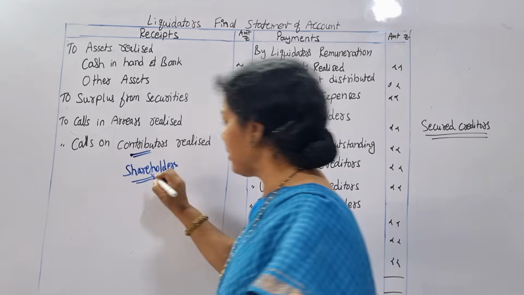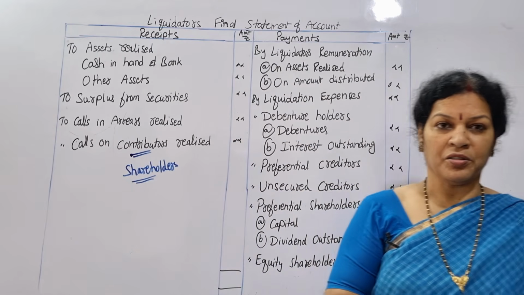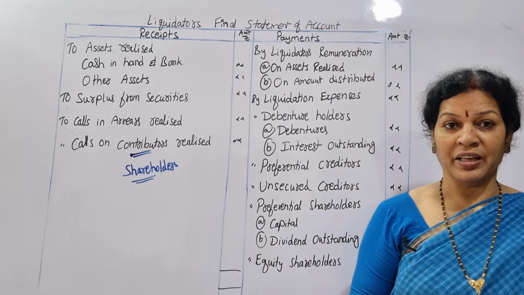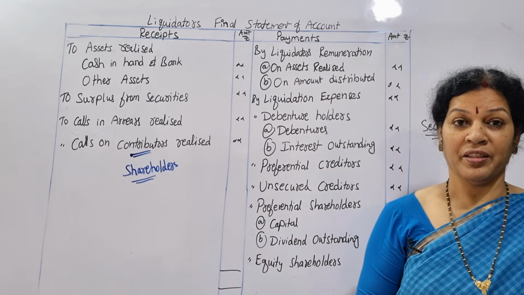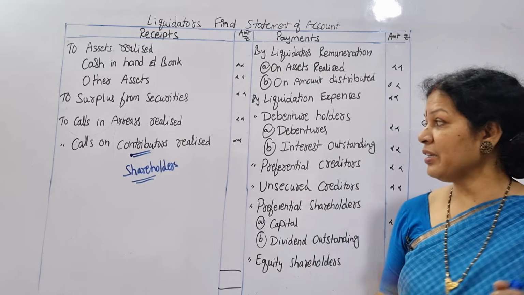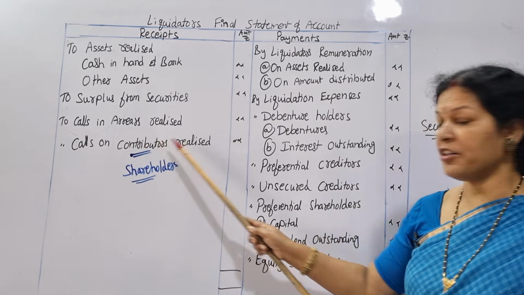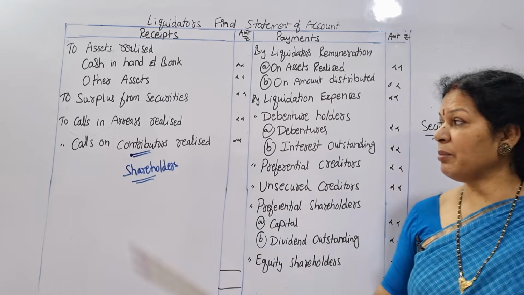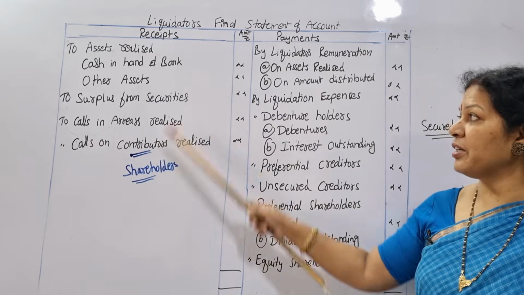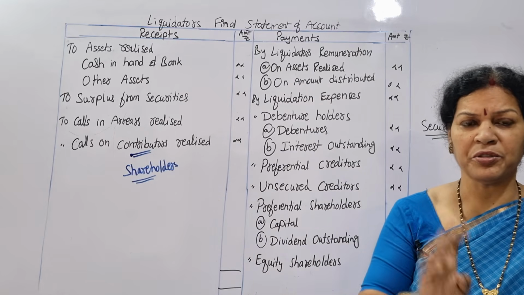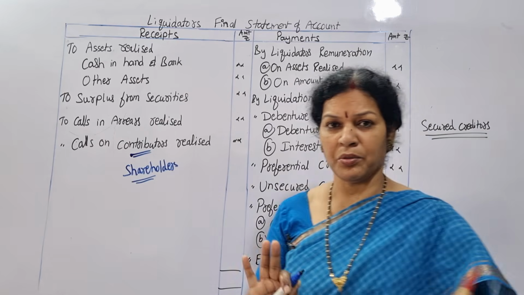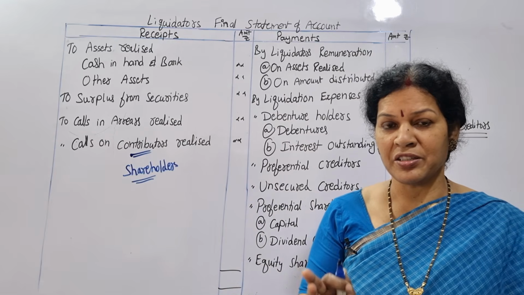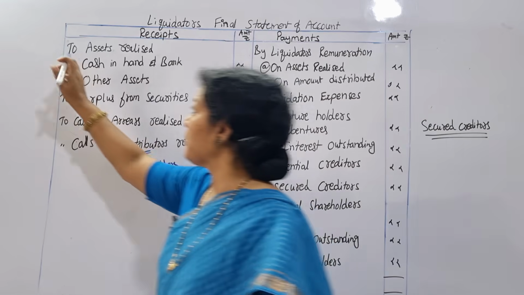Whenever the company is having lots of losses, if any amount is due from the shareholders, they have to pay it off. When they are paying it, that is called calls on contributors realized. They have to contribute. So this amount is also a receipt, no? So on the debit side we are writing. Remember, only 4 items on the debit side. Though we don't write numbers, for your reference, to make you understand easily, I am writing number 1.